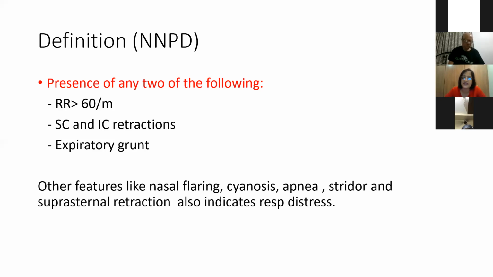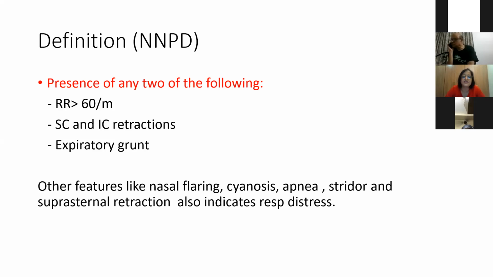So why is there tachypnea in respiratory distress? Tachypnea is mainly to maintain the minute ventilation. If you know what minute ventilation is, it is respiratory rate into tidal volume. So in disease conditions, the tidal volume decreases. To maintain the minute ventilation, the respiratory rate increases. So it's a compensatory mechanism.